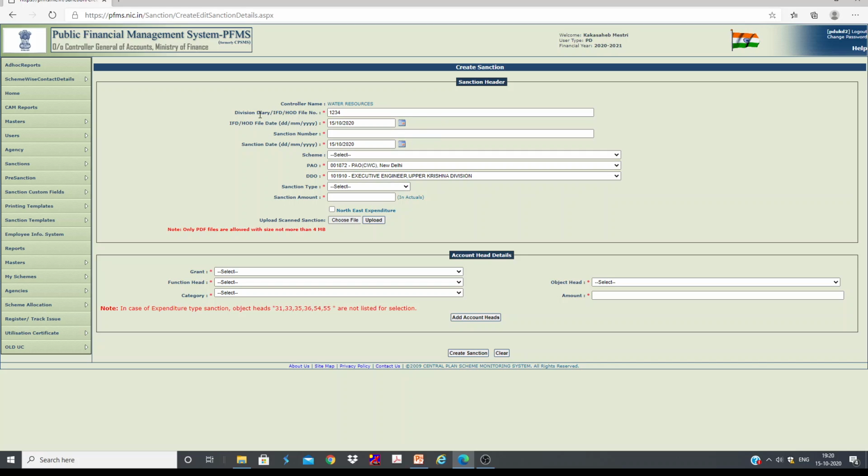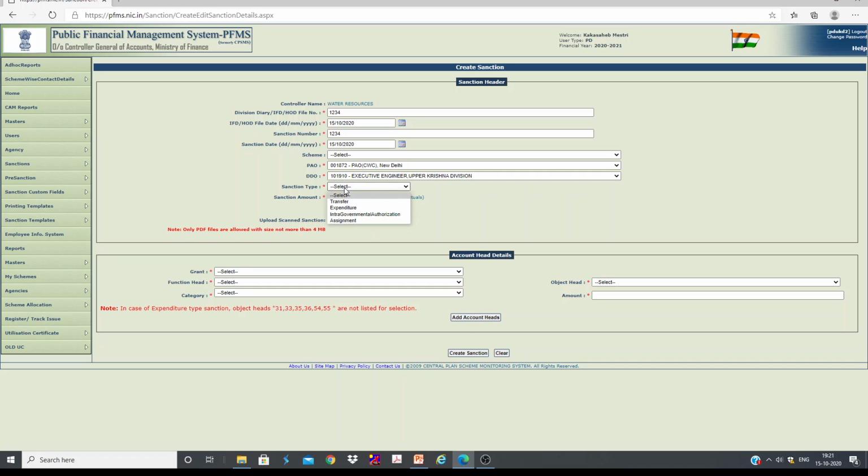Here you can see diary number or IFD or HOD file number. Generally for processing of regular bills, IFD concurrence is not required. You can simply write the diary number and the date on which the bill has been entered. Then sanction number, you can write the same number. If you are maintaining a sanction register, then you can write the sanction number also, or else you can maintain the same number. Then date, then scheme, you can select here itself. There are 3 schemes, or else you can leave it as it is. Then PO DDO will appear automatically.